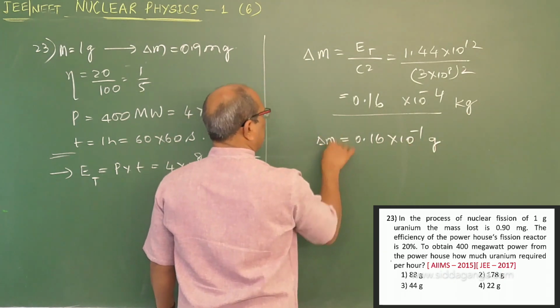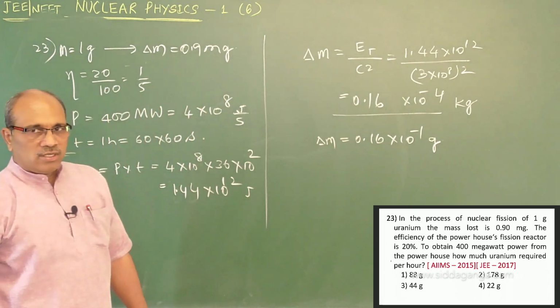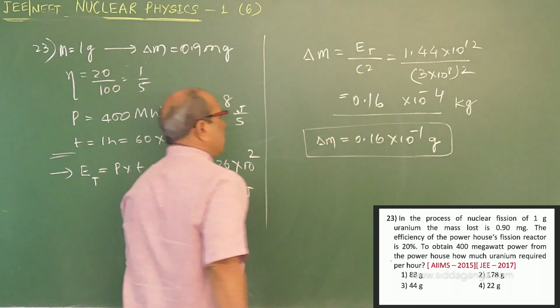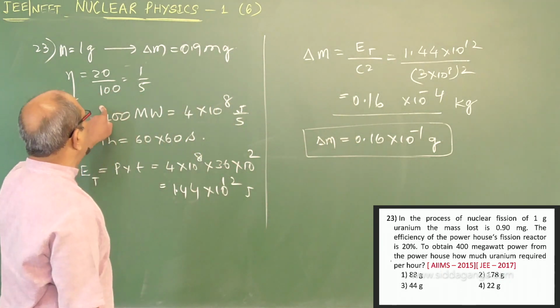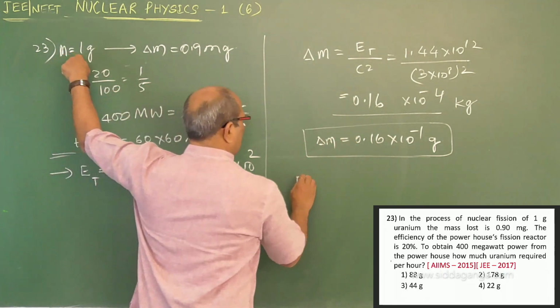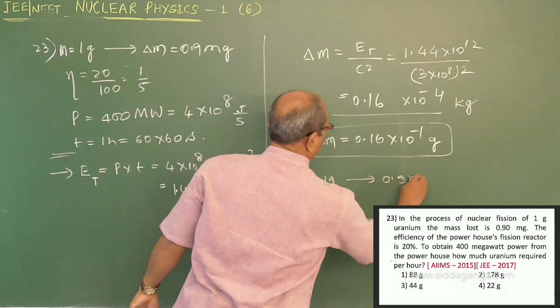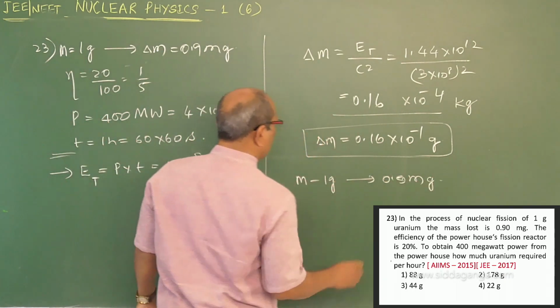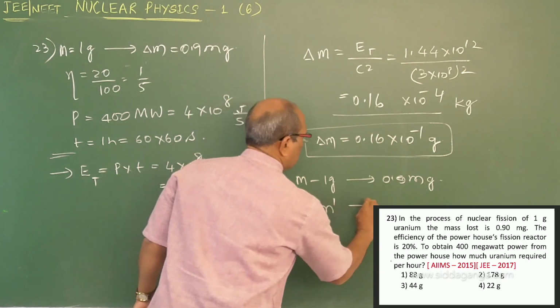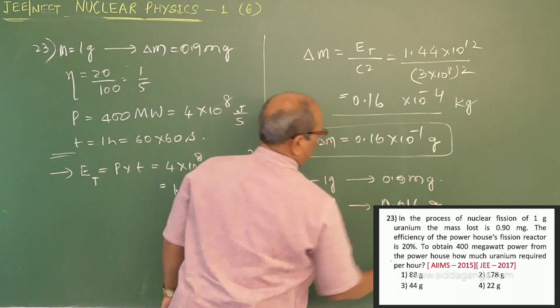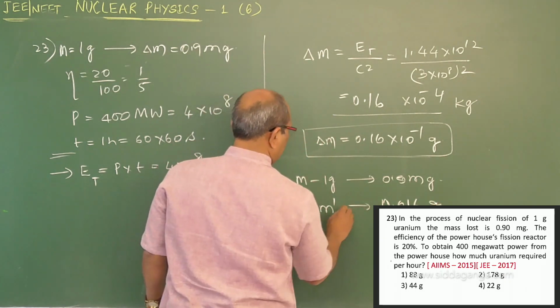This is the delta M answer we got, that mass which is necessary to run the reactor for 1 hour under 400 megawatts capacity. But you are given that M equal to 1 gram leads to 0.9 milligram actual conversion. If so, what is the mass required? 0.016 gram.